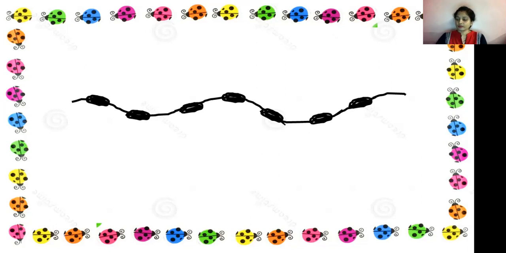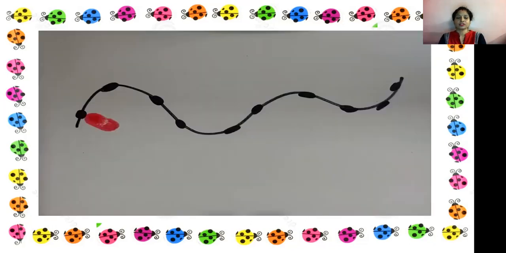So we will take any color, whatever you want. Red color I am taking. We will open it, and with the help of this brush, we will take some color. And here is our thumb. We will color it over here. After that, we will give our thumb impression like this.